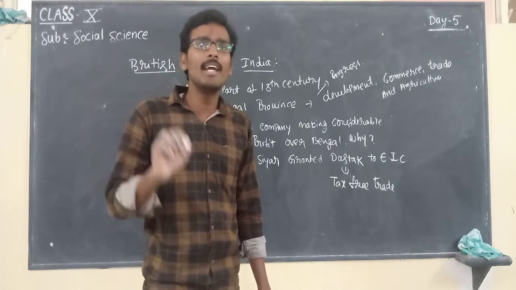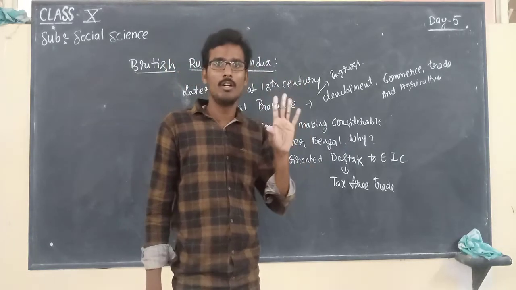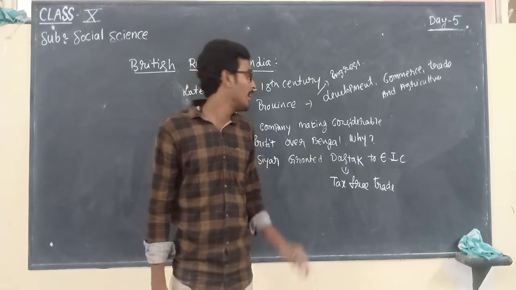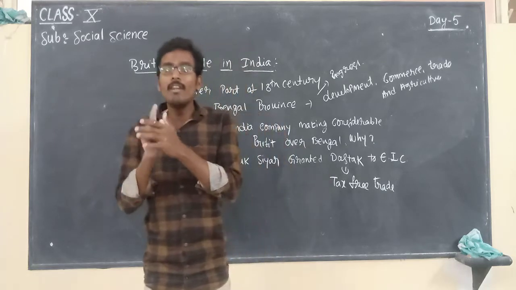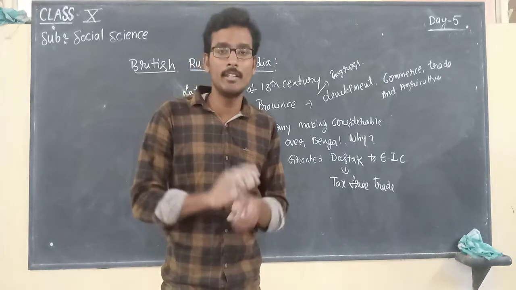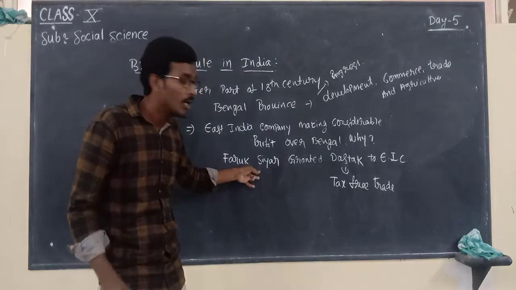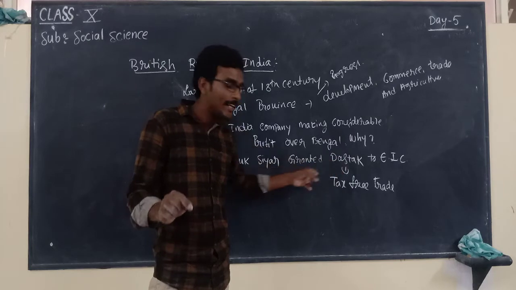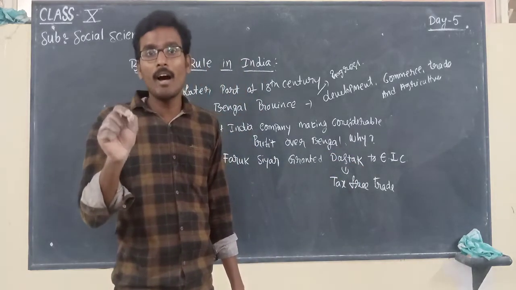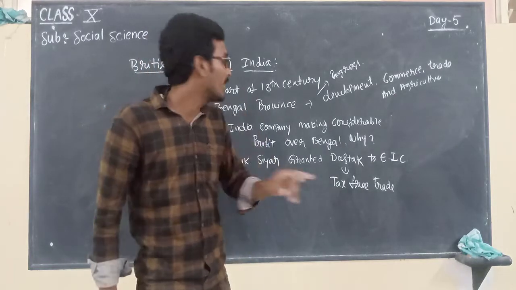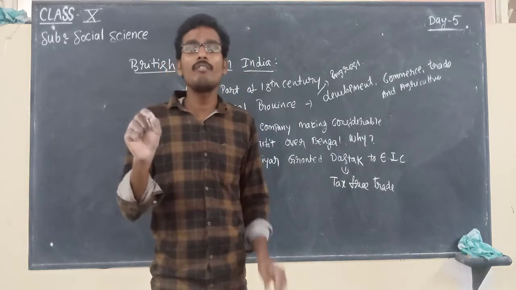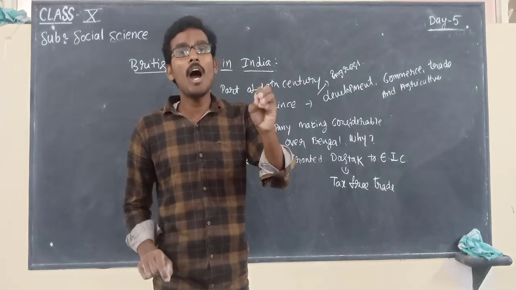So there were considerable losses to the Nawab of Bengal, and a conflict arose between the Nawabs and the British. Remember again, the East India Company officials misused the dastak power over Bengal, so there were a lot of losses to the treasury of Bengal.